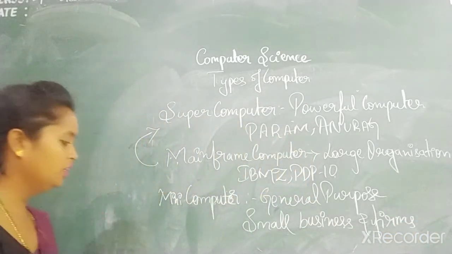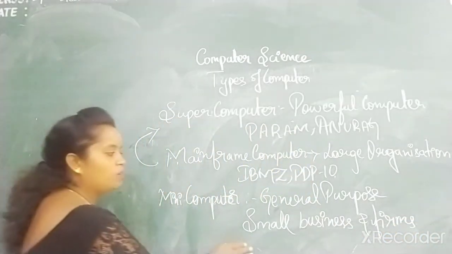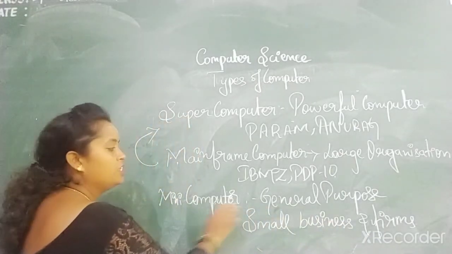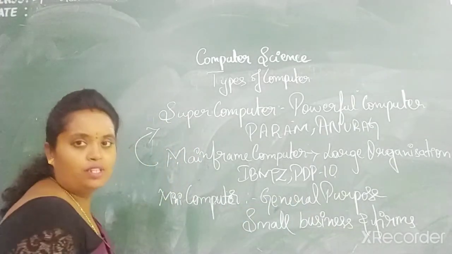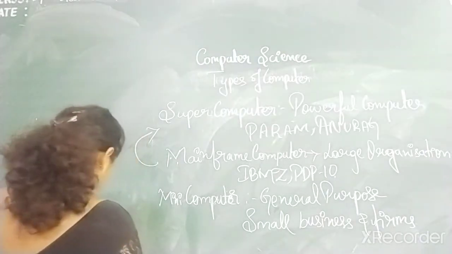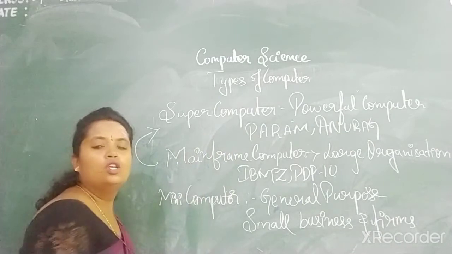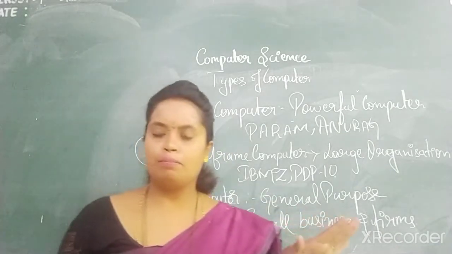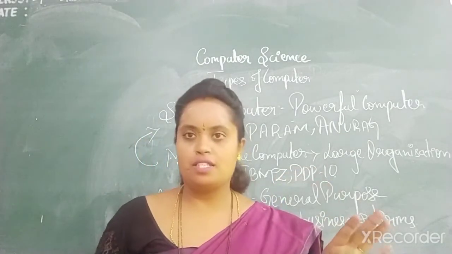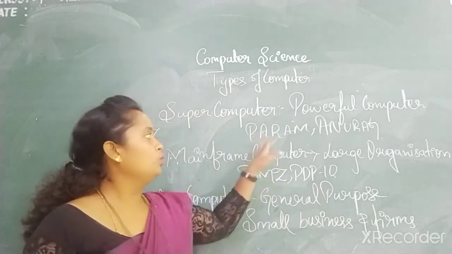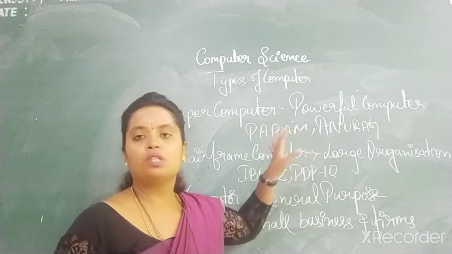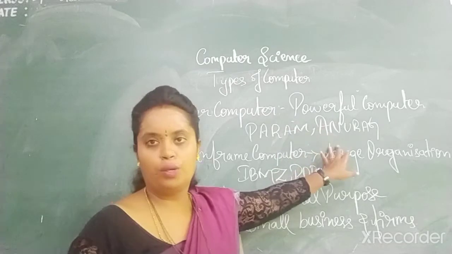Fine, children. So where is it all used? In small businesses and firms. These are general purpose computers. Understood? The next one is microcomputers. So now you understood supercomputer. A supercomputer is more powerful and very fast in working. The supercomputers developed in India are Param and Anurag.